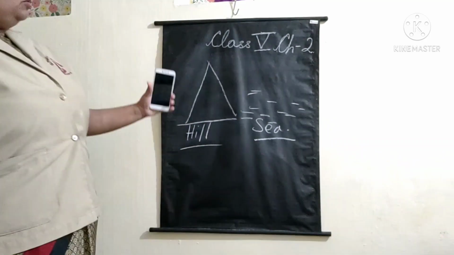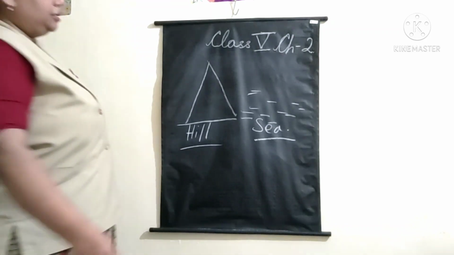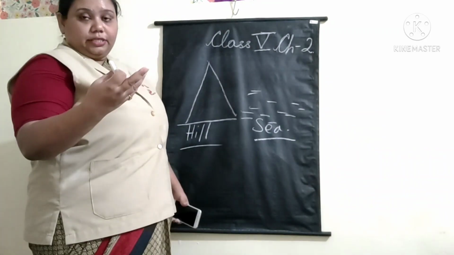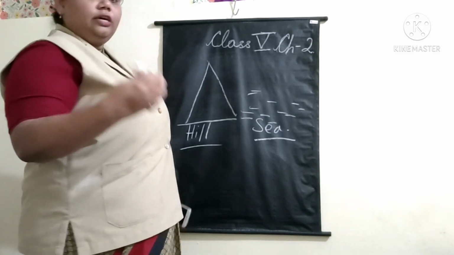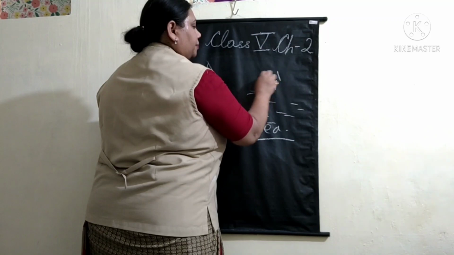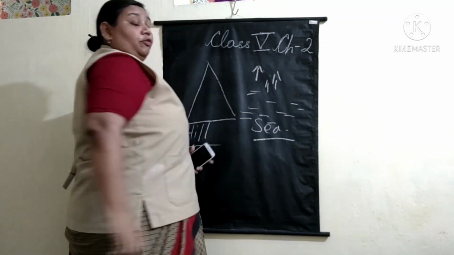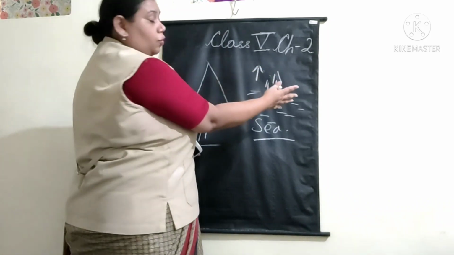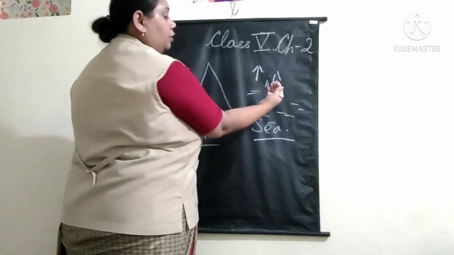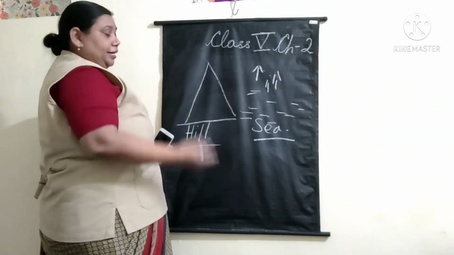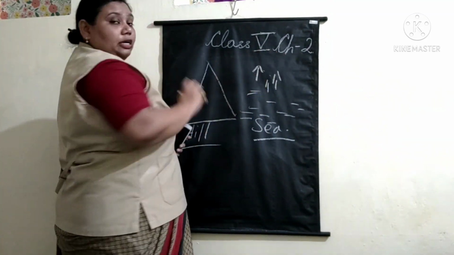What happens? Because of the heat, the water evaporates. Now, the wind will be blowing from sea to land, so it moves towards the mountain.